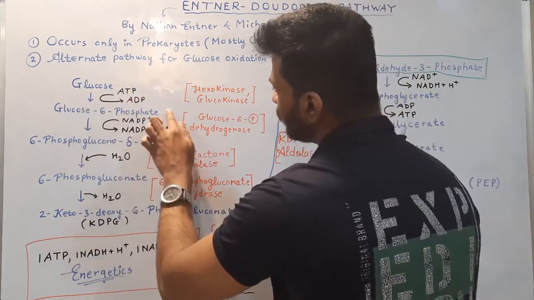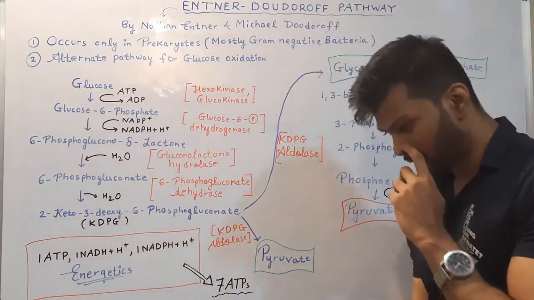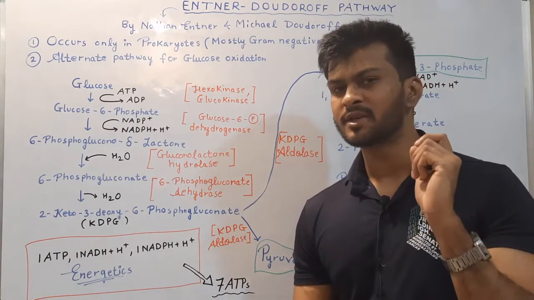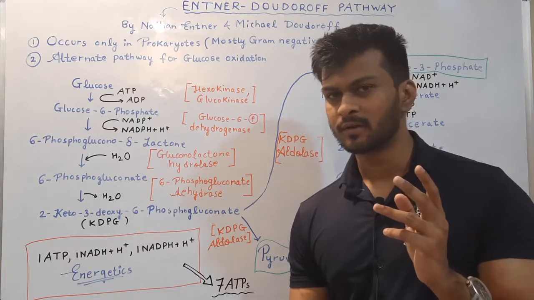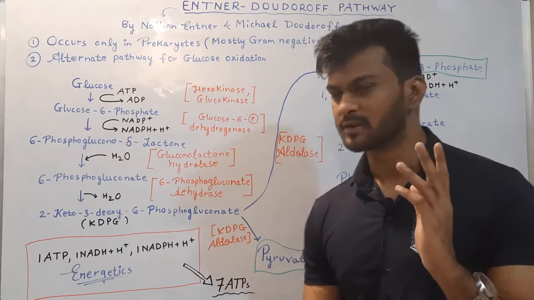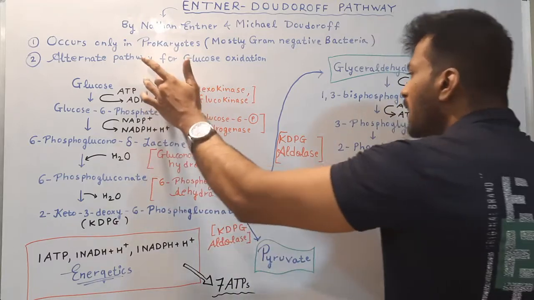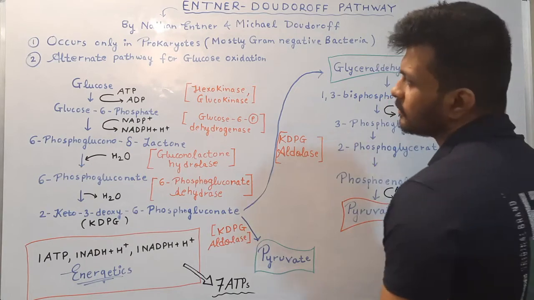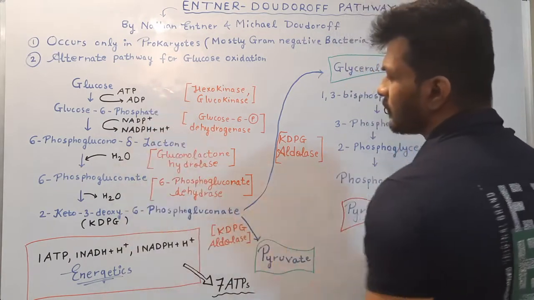We have studied that the first three steps in glycolysis are energy investment phases, or priming stage, or preparatory stage, because energy is required, so 1 ATP will be utilized in the first step.